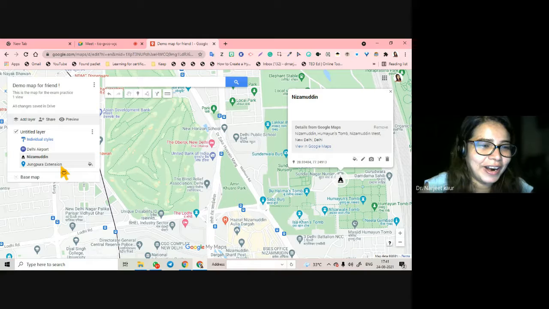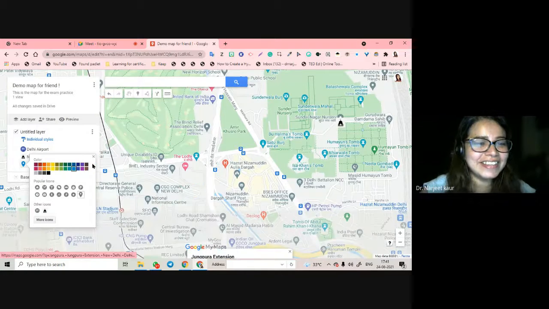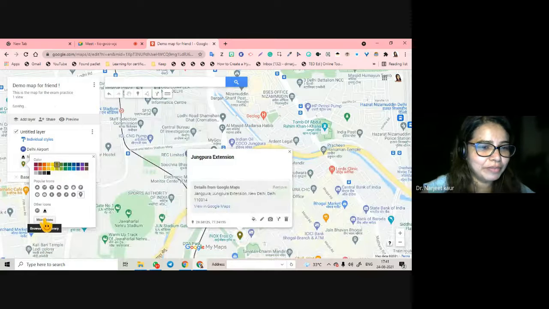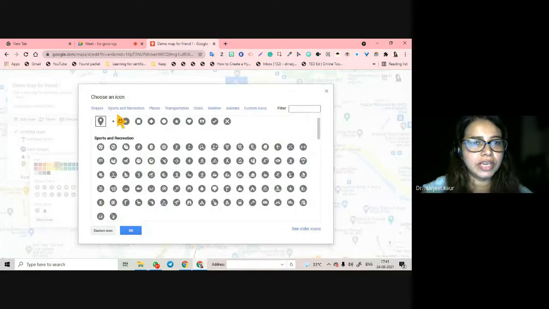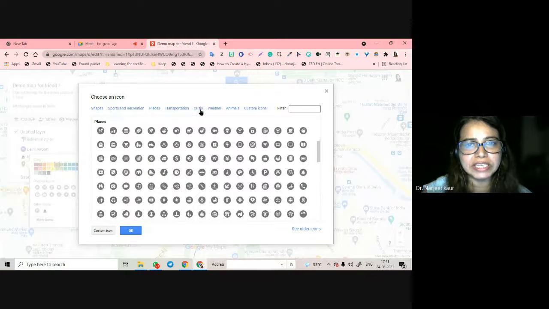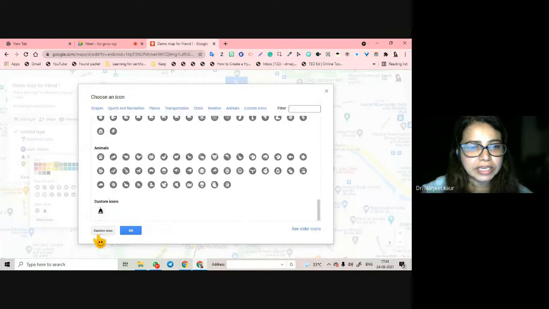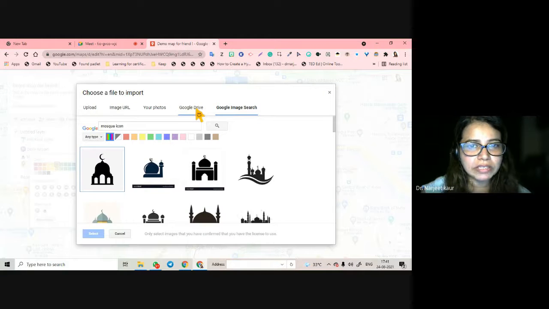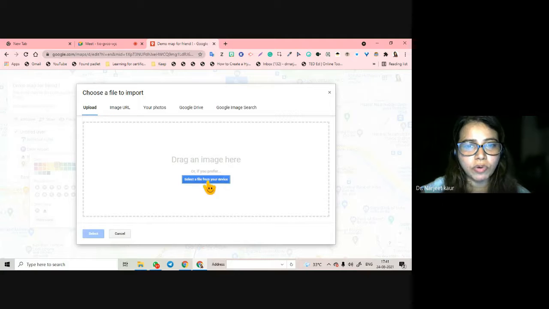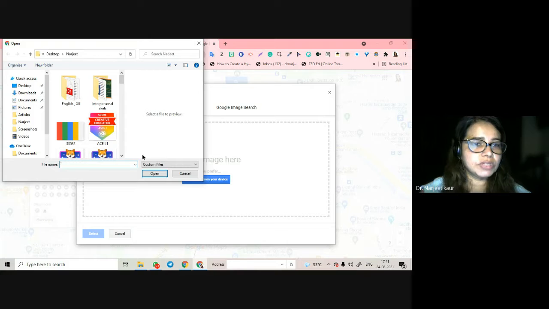So I'm going to add my picture. Let's add a different color, and maybe more icons. You can have shapes, you can have sports, you can have transportation, places, crisis, weather, custom icons. You can create your own custom item from here. You can bring it from your drive. You can upload the image from your computers, from your devices, from your systems, so on and so forth. So it is very convenient for you to do a lot of things.